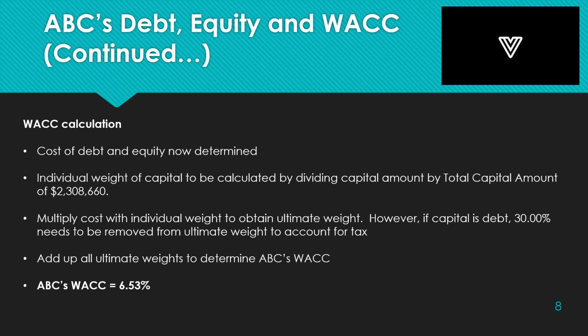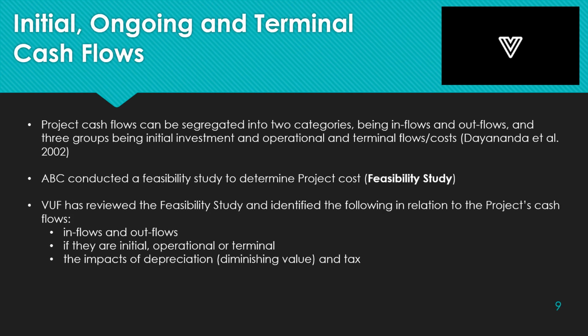To determine the weight required to calculate the WACC, the cost is multiplied by the individual weight. In the case of the bank loan, this means that 8% is multiplied by 28.5%, which equals 2.28%. The impact of tax needs to be taken into account for all sources of debt. Therefore, 30% is taken off the further weight of all sources of debt. ABC's ultimate WACC is determined by adding the final weightings of each source of capital. On this basis, ABC's WACC is 6.53%.